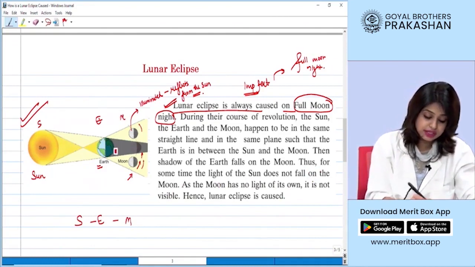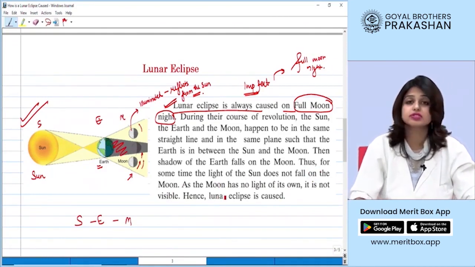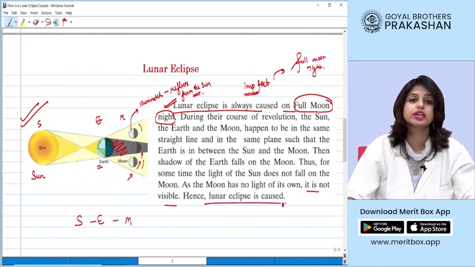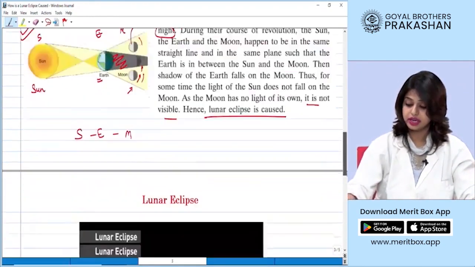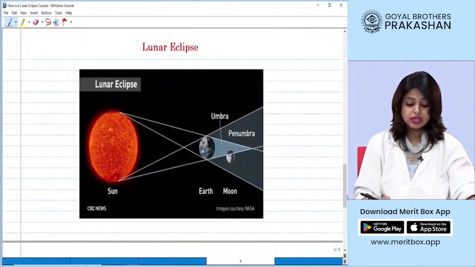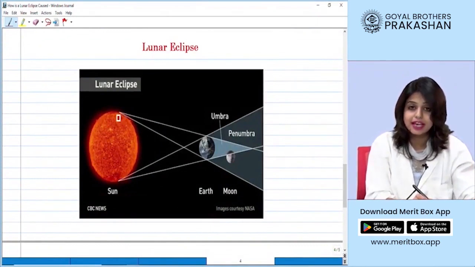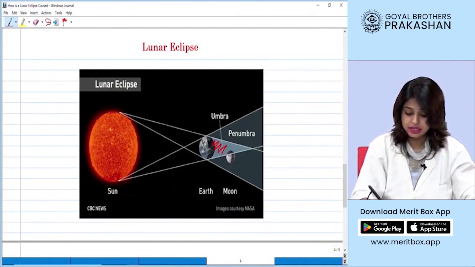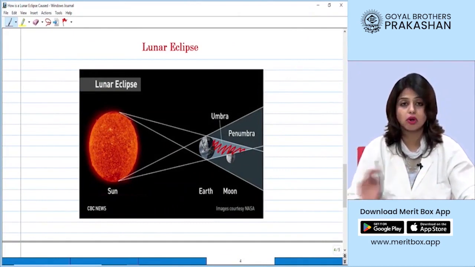As we can see here, this is the darker region of the shadow. As the moon has no light of its own, it is not visible, and hence what kind of eclipse do we get, students? The lunar eclipse, right? Now, in the lunar eclipse, students, you can observe that the sunlight is blocked over this darker region. That means no light is falling, not at all.